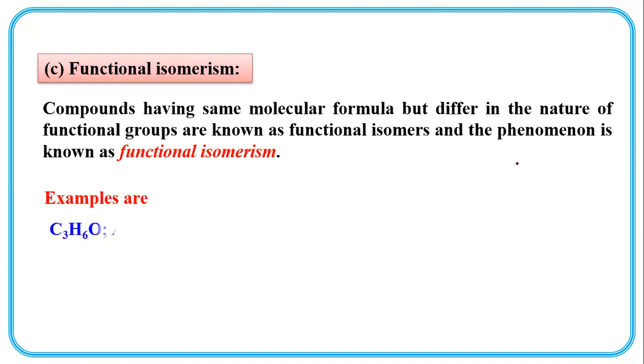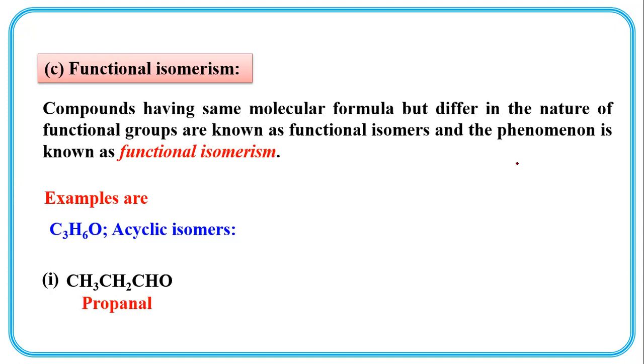For example, an acyclic isomer, C3H6O: 3 carbons, 6 hydrogens, and 1 oxygen. CH3, CH2, CHO. This is an aldehyde, propanaldehyde, the aldehyde of 3 carbons. So propanal.